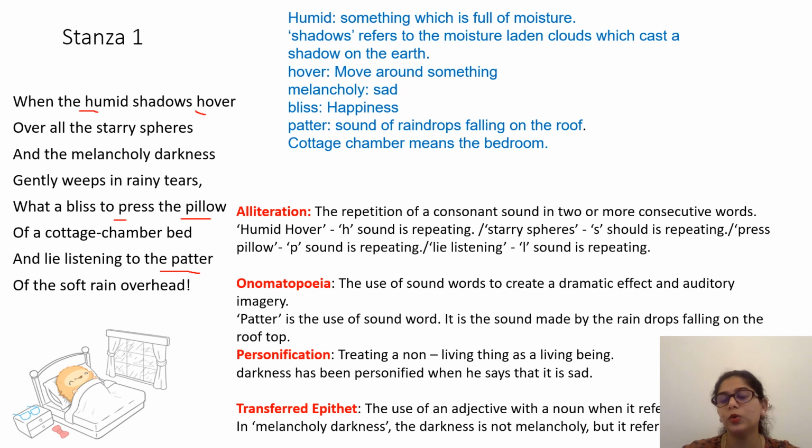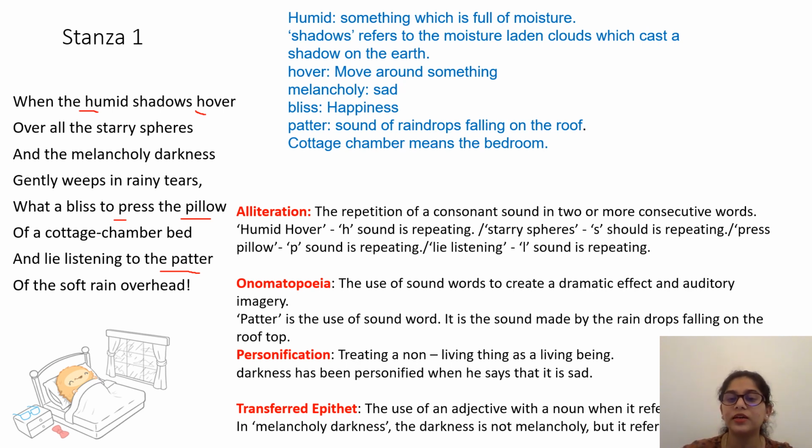Personification is basically when a non-living thing is treated as a living thing. For example, here you can see darkness is said to be melancholy. How can darkness be sad? It never can be sad. Only human beings can be sad. So when this human quality is given to a non-living thing, it's called personification. The last one is transferred epithet. This might be a new poetic device for grade 9 students. The rest three, all of you know.